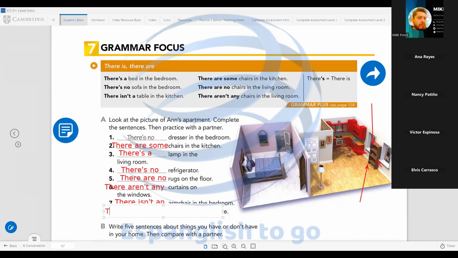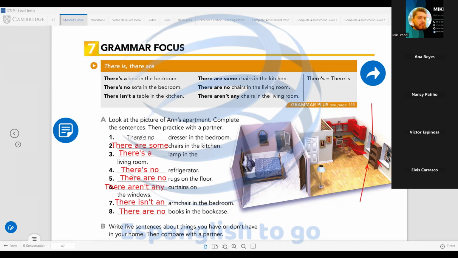So there are no books in the bookcase. Don't forget, if you have a plural noun, we have to use are. If you have a singular noun, you have to use is.